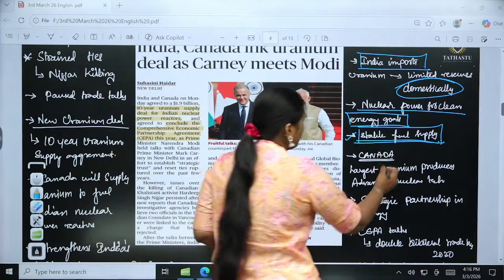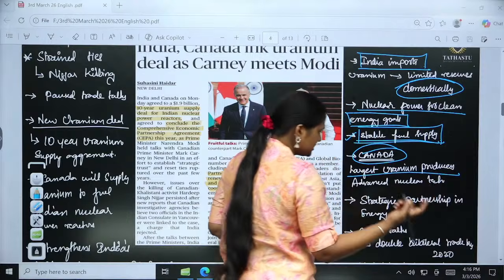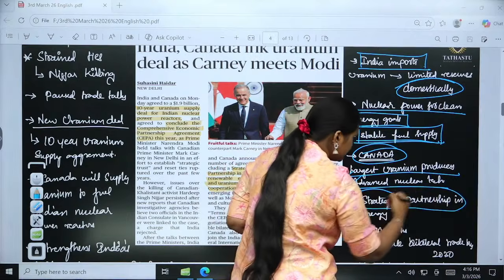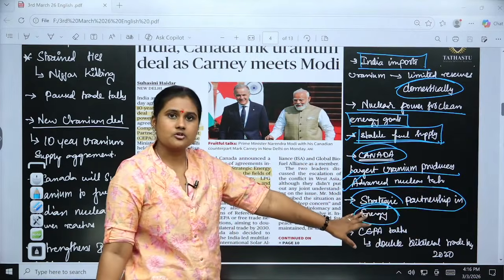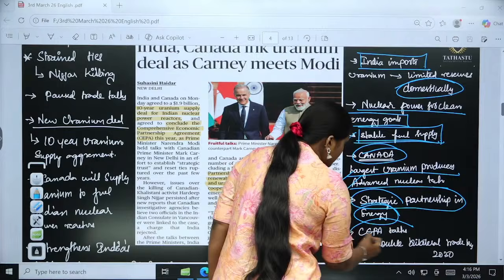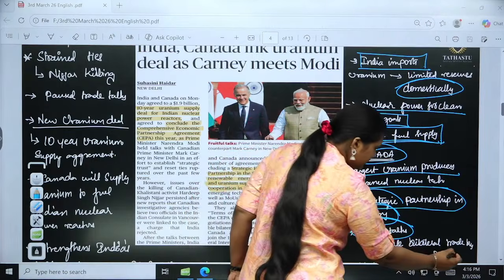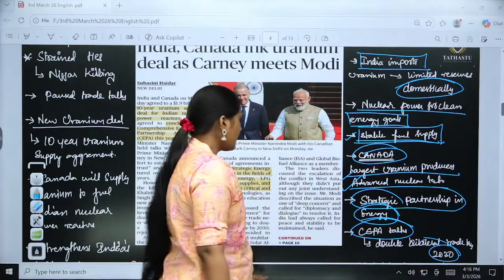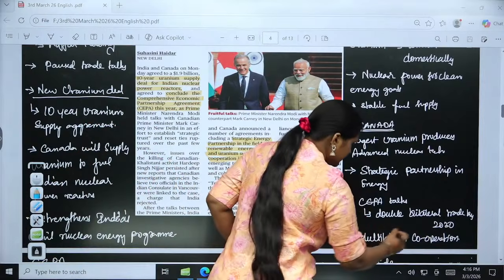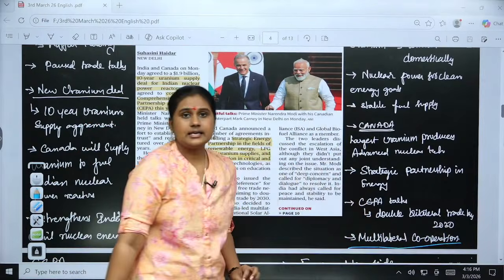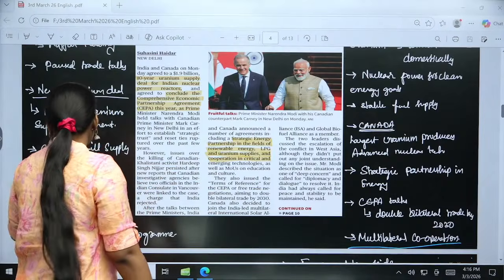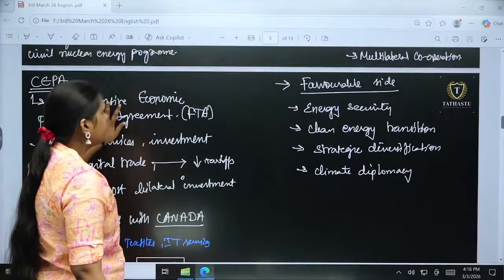So when we talk about Canada, one of the largest uranium producers, right? First thing, advanced nuclear technology, which we have discussed, and also the strategic partnership in energy. So we will be getting more technology from them, and we would be able to go for more strategic partnership. Then there are talks about CEPA also, so that we will be reducing the carbon, and also the bilateral trade will be doubled by 2030, and the multilateral cooperation will be taken care of. So this is the major impact on India when it comes to this deal. Moving on, we will be seeing some more detail about this.